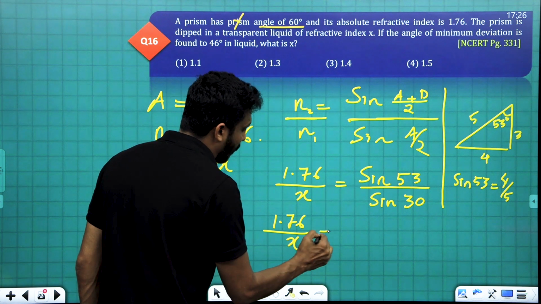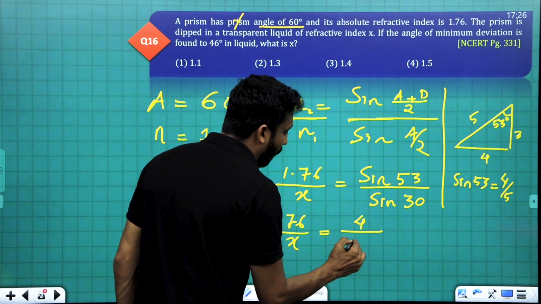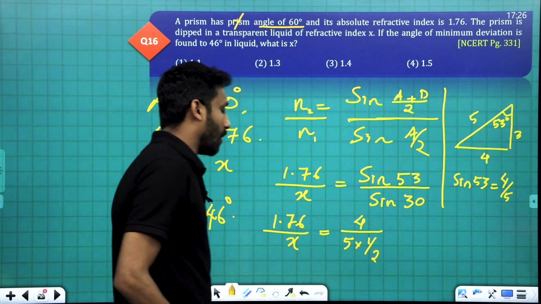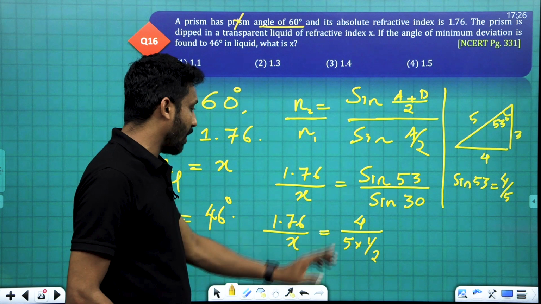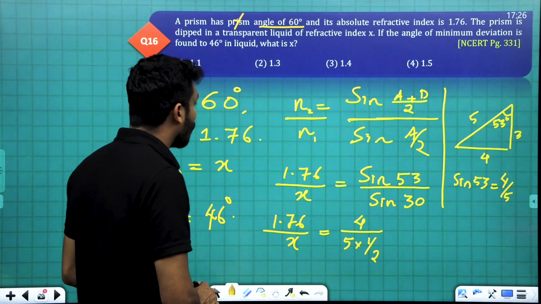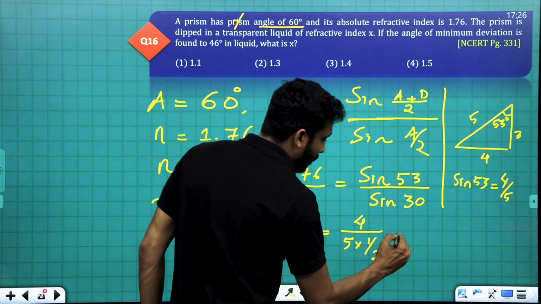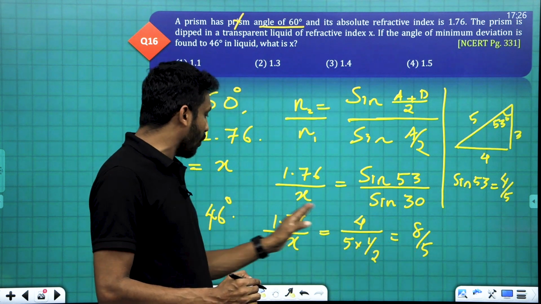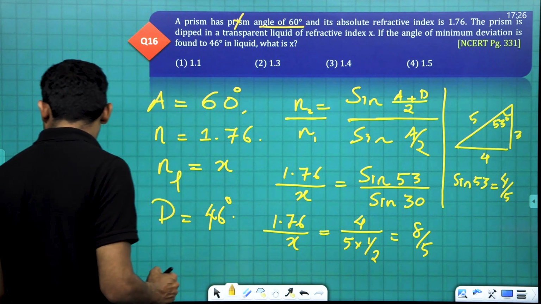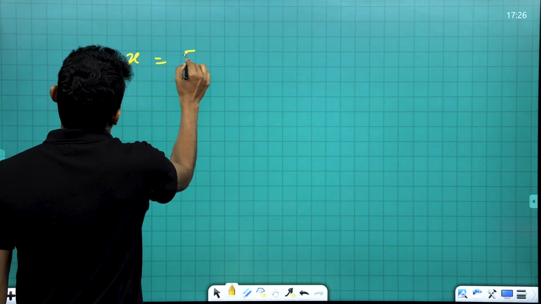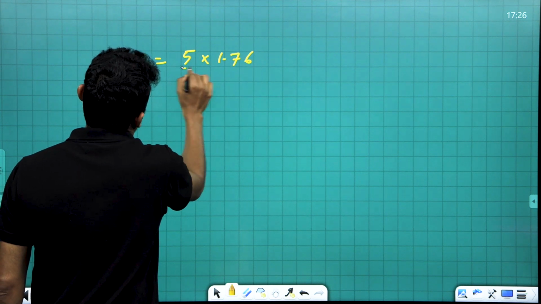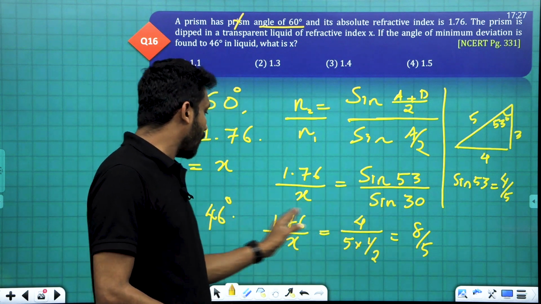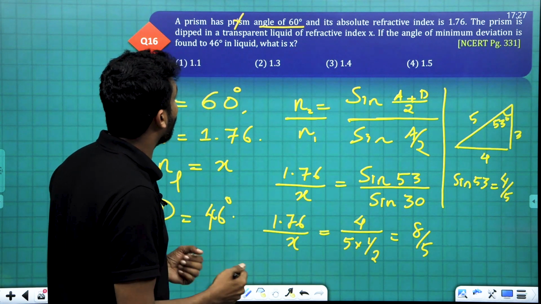1.76 by x is equal to 4 by 5 divided by sine 30, which is 1 by 2. Two goes to the numerator: 2 into 4, 8 by 5. Clear? Then x is equal to 5 into 1.76 divided by 8. Yes, x is equal to 5 into 1.76 divided by 8.